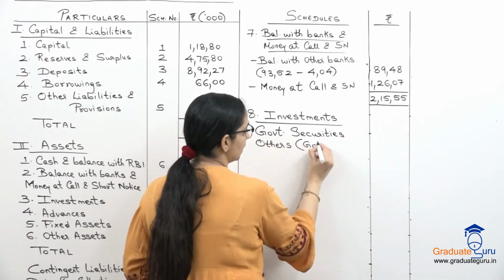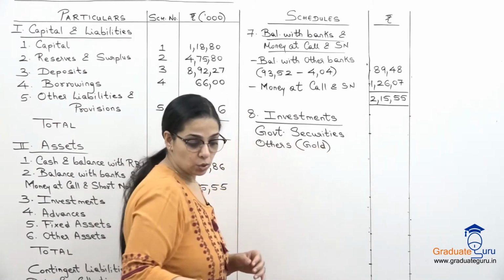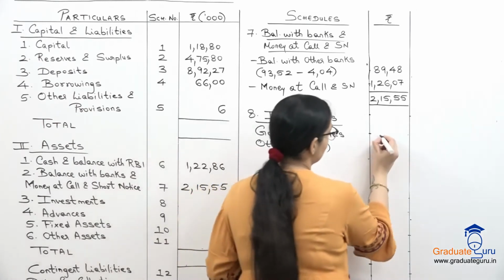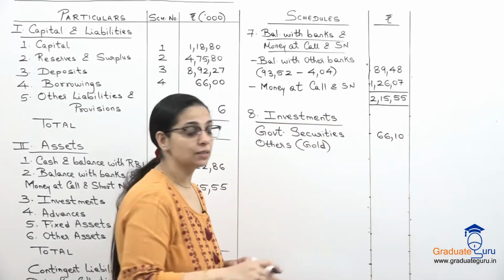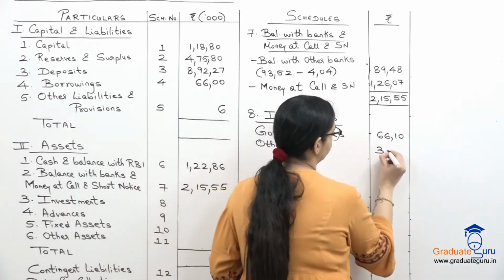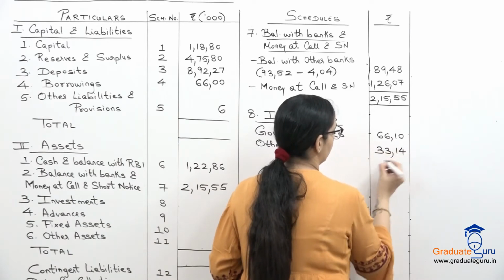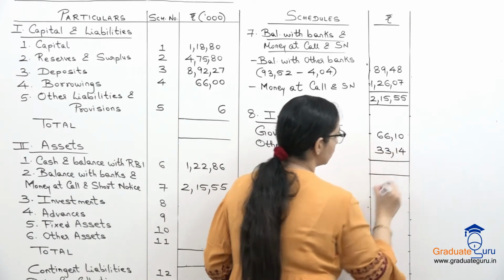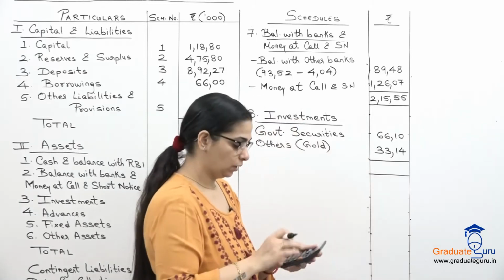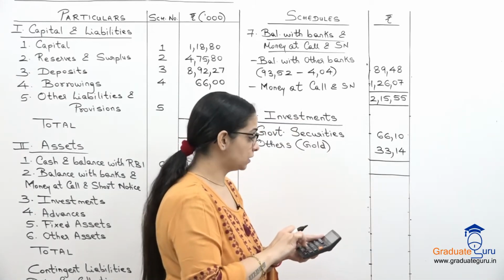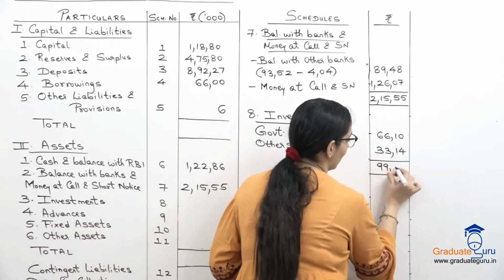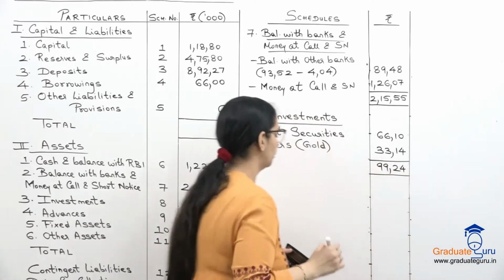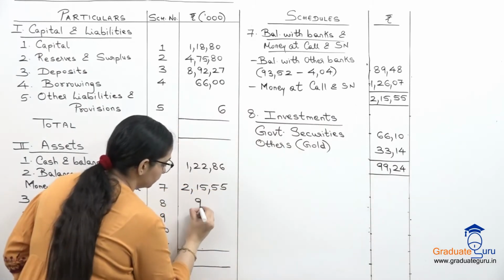Others mein we will say gold. So government securities is 6610 and gold is given as 3314. Let us take the total of this also. 6610 plus 3314. We get 9924. Let's bring that over here.